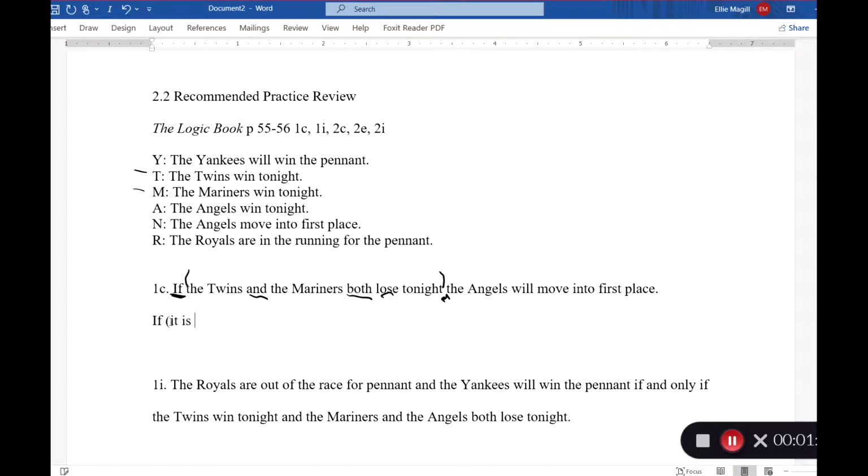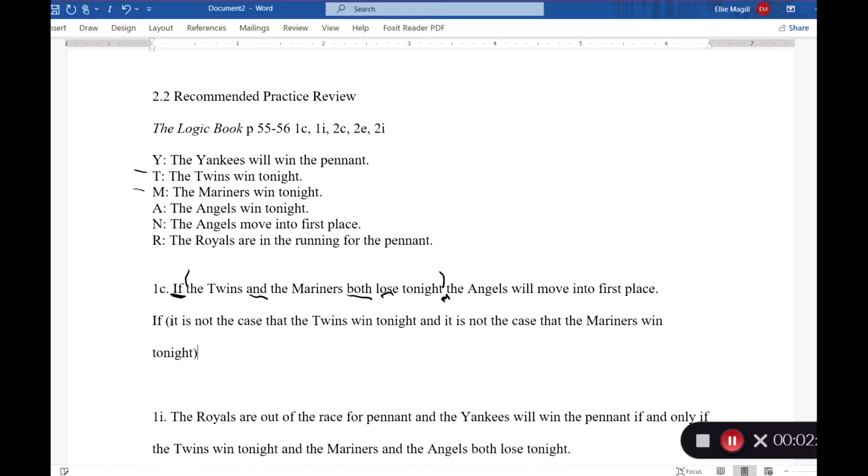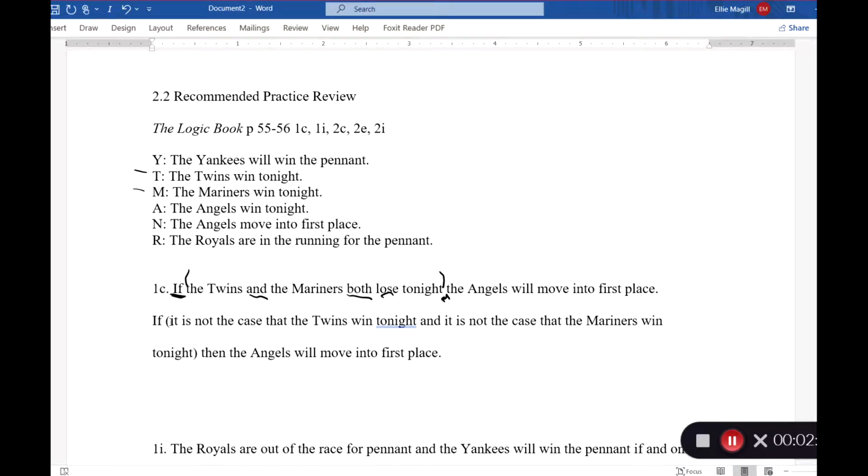So we're going to say, if it is not the case that the Twins win tonight, and it is not the case that the Mariners win tonight, that captures our meaning of the Twins and the Mariners both lose. Then the Angels will move into first place.